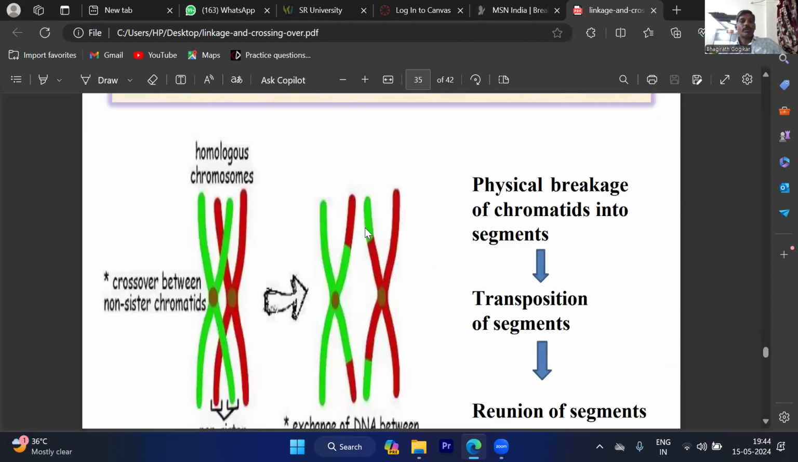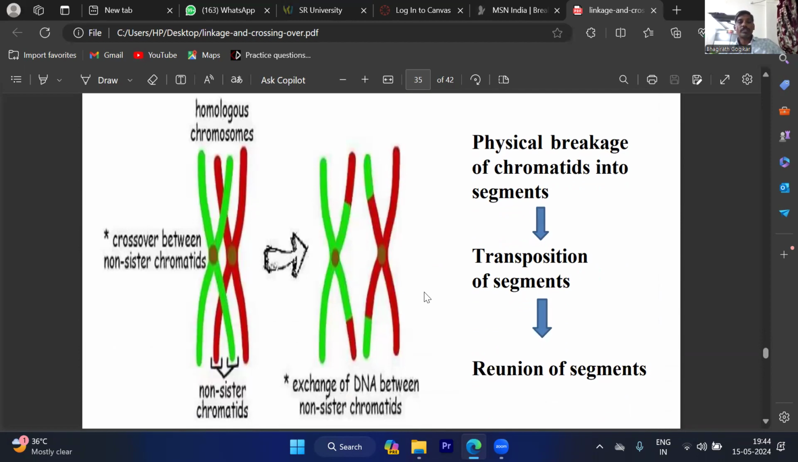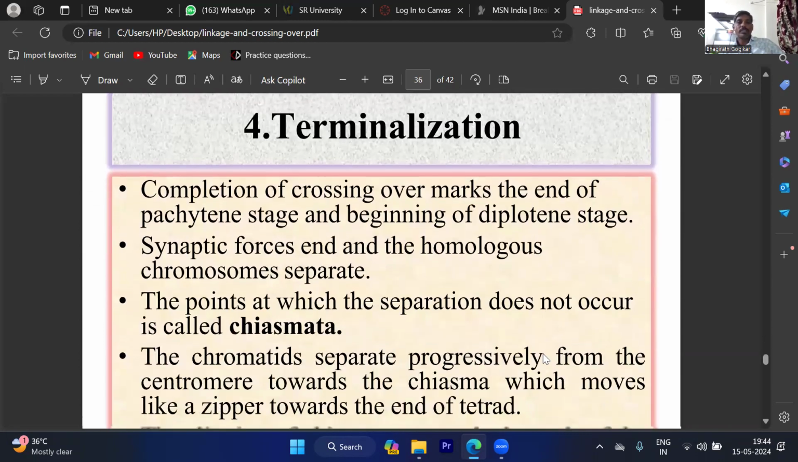So exchange of chromatids takes place. See here the color variation observed after exchange of the DNA between non-sister chromatids. DNA means nothing but a portion of genes. Reunion of segments. See here.